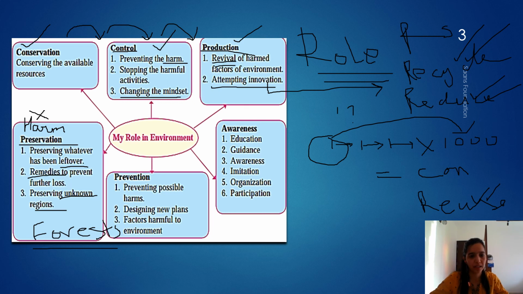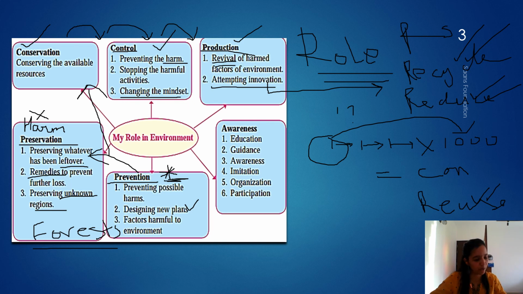Next, let's see what is prevention. We always say prevention is better than cure. So before anything attacks us, we make it a priority. This is known as preservation. Sorry, prevention. Preventing possible harm. So not coming only till here where we have to preserve or conserve. Prevention is better than cure. Preventing possible harm.